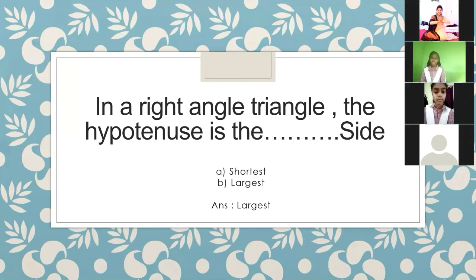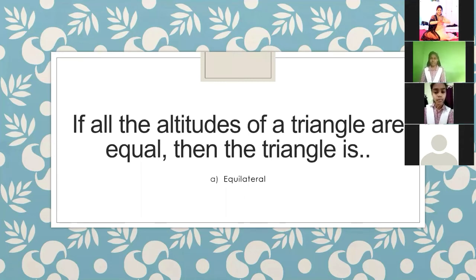Our next question is, if the altitudes of a triangle are equal, we are talking about altitudes, then the triangle is, is it an equilateral triangle or an isosceles triangle? If all the altitudes are equal, then it is an equilateral triangle or isosceles triangle. Sonal.